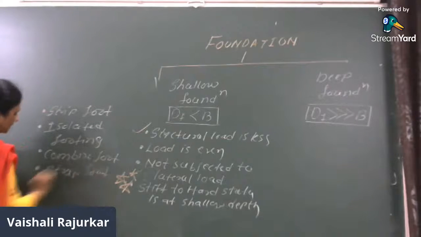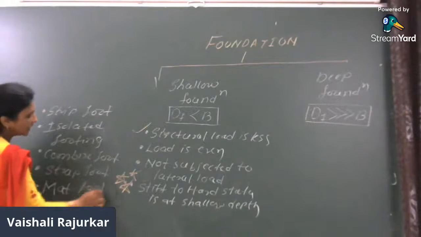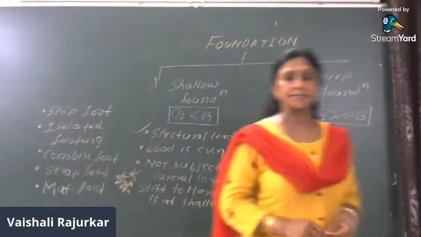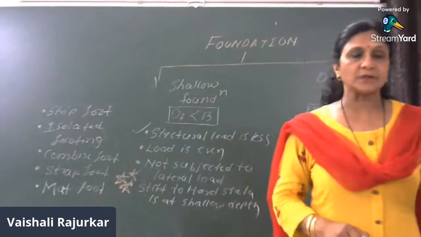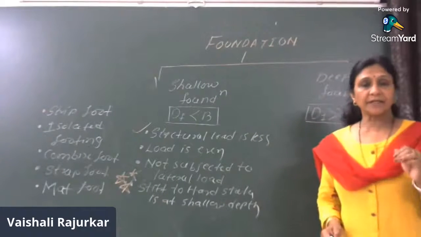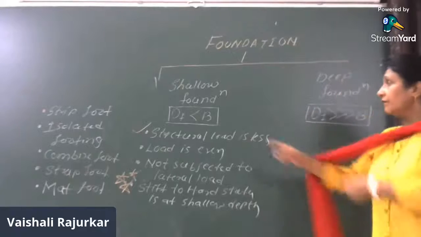And lastly, there is a mat footing. This is the mat footing. So these are the types of footing where the depth is very less as compared to the width B, then it is called a shallow footing. Then further, when the depth is more, the conditions will be adverse.